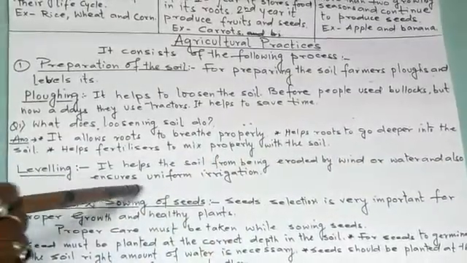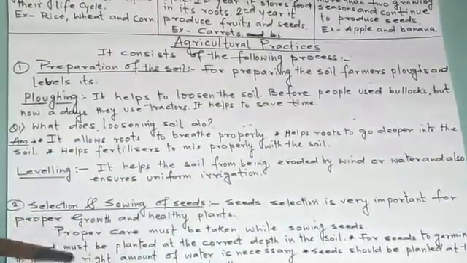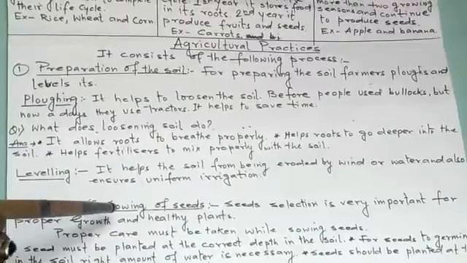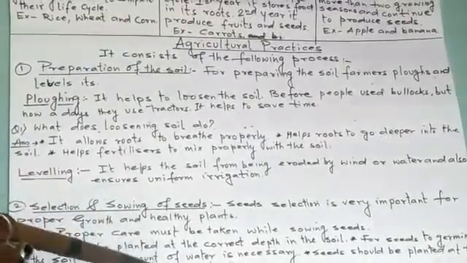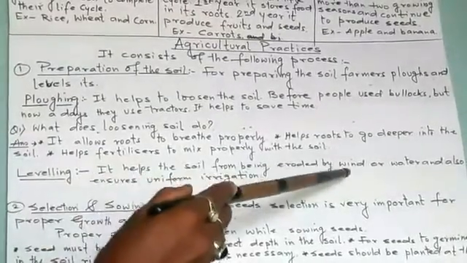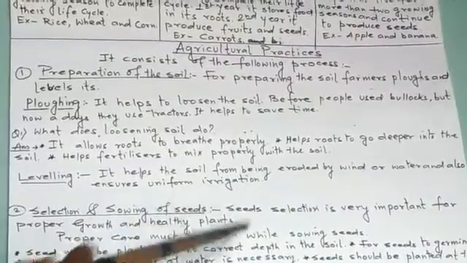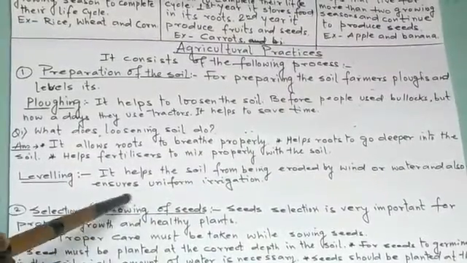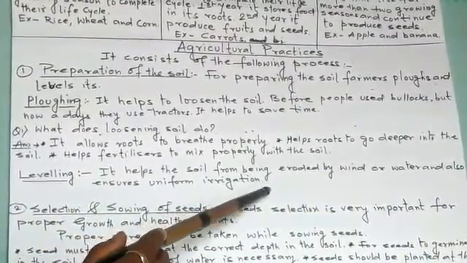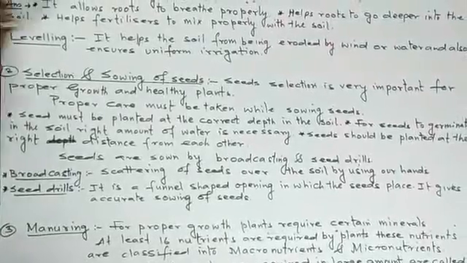If leveling is done, it will prevent the soil from being eroded by wind or water, and uniform irrigation will also be ensured. So first, preparation of soil.